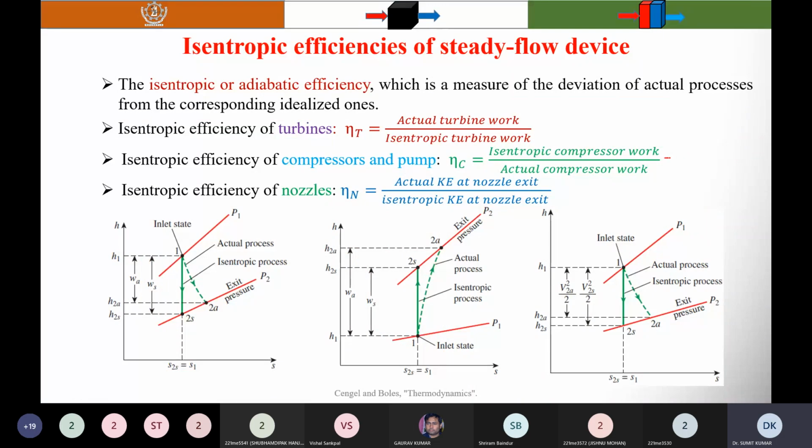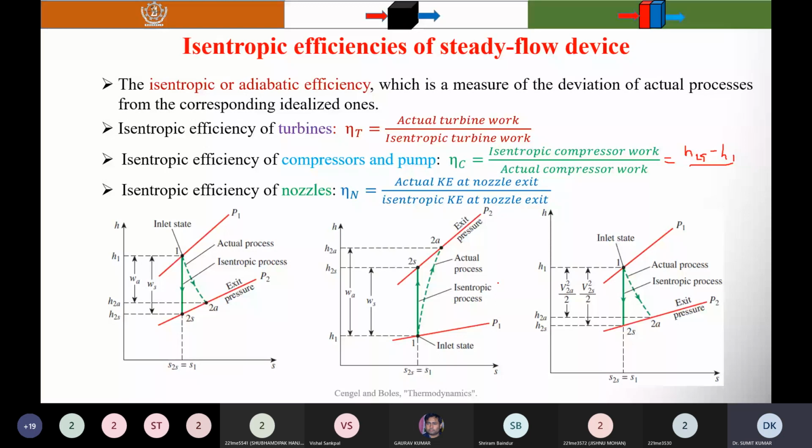If you neglect the kinetic energy and potential energy, WS is equal to H2S minus H1. So H2S minus H1 divided by the actual work. What is the actual work? H2A minus H1.